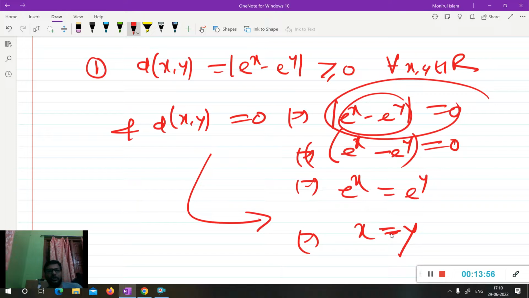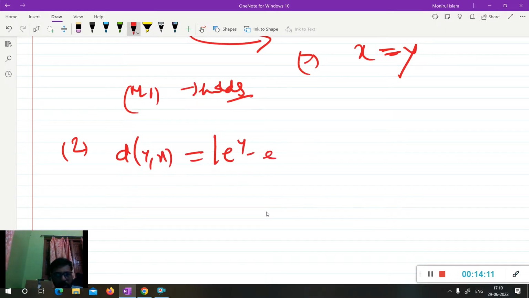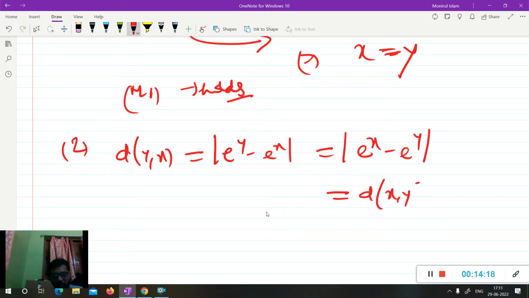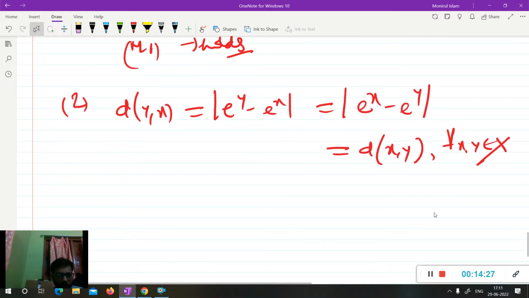So d(x,y) equal to 0 if and only if x equal to y. So positiveness M1 holds. Now M2, symmetry, is trivial. d(y,x), according to the definition, is the mod of e to the power y minus e to the power x, so you can write it like this, which is d(x,y). So d(x,y) equal to d(y,x), so M2 also holds.